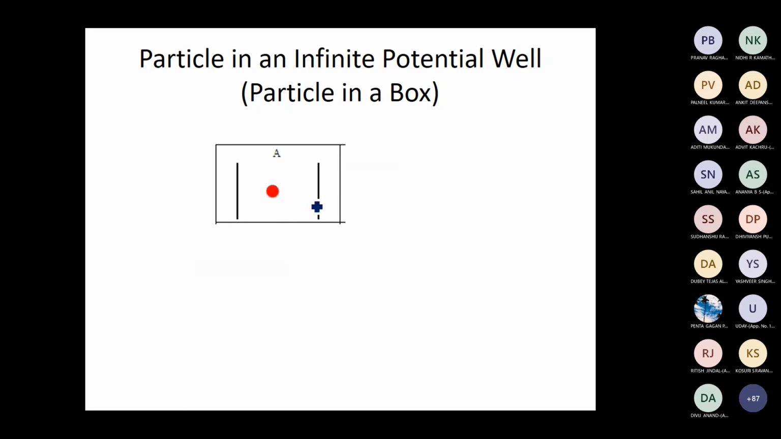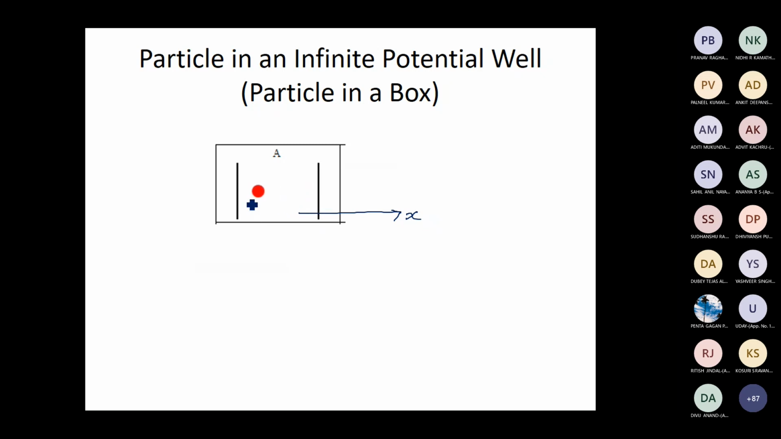No, the particle is moving only in one dimension along the x-axis. Suppose you take this axis as the x-axis, the particle is moving only along the x-axis to and fro. That is why it's called a one-dimensional box. It is not something like a cube, not a hollow cube. It's again a hypothetical problem. The particle is moving only in one dimension, to and fro.